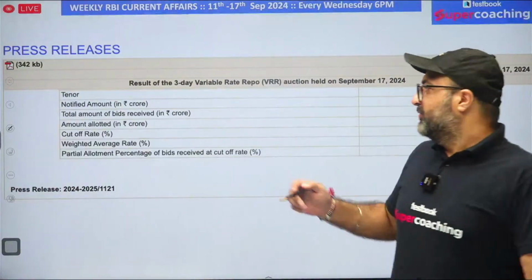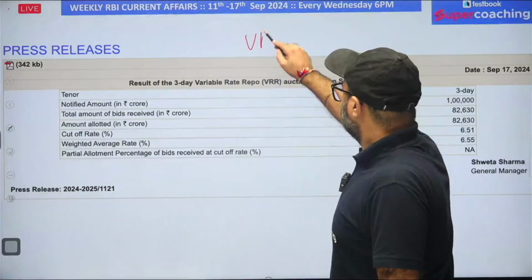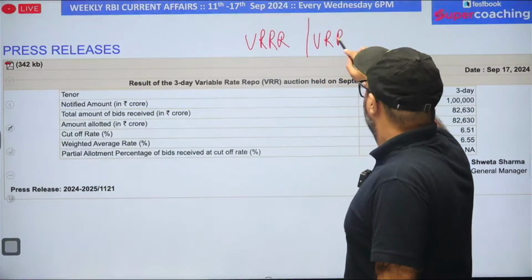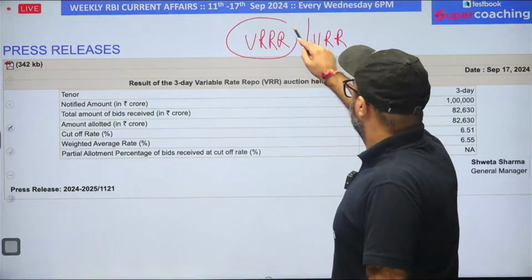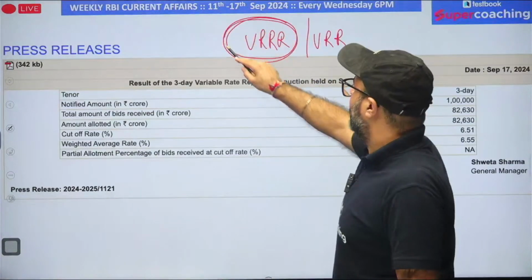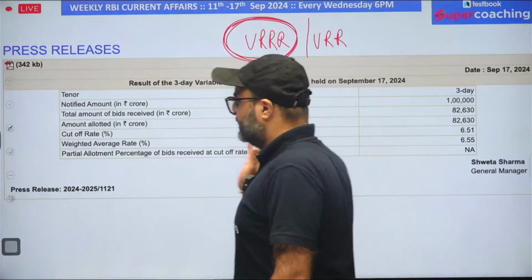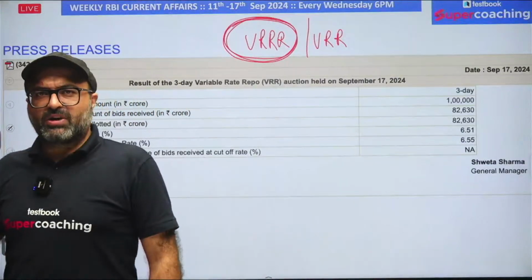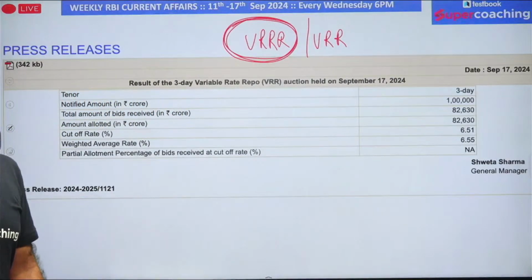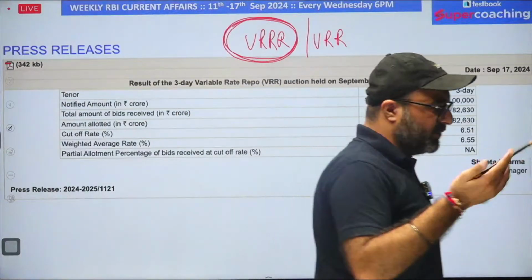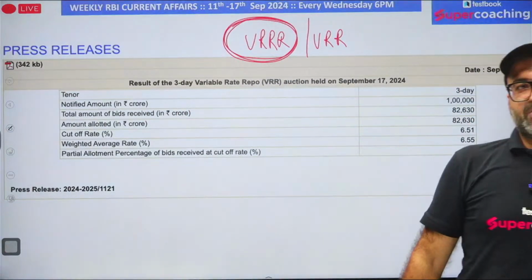One is VRRR, the other one is VRR. But this one is a very important news, and I always find a press release on VRRR, and when I opened it, this was the screen I received, and I was very confused about what it is. So in order to help you understand what it basically is, you must know two terms.